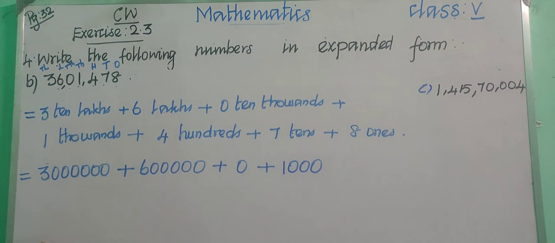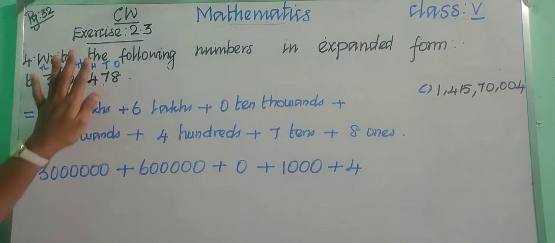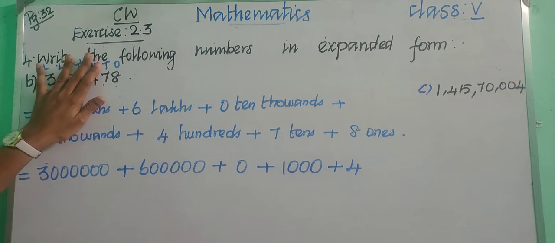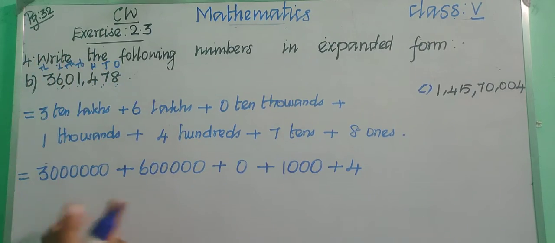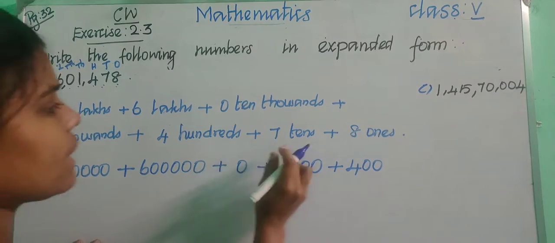Okay, 1,000. Okay, and then 400s plus 4. Now hide up to 4. And how many digits are we having? 2 digits, right? 1, 2. So 2 zeros. 400.